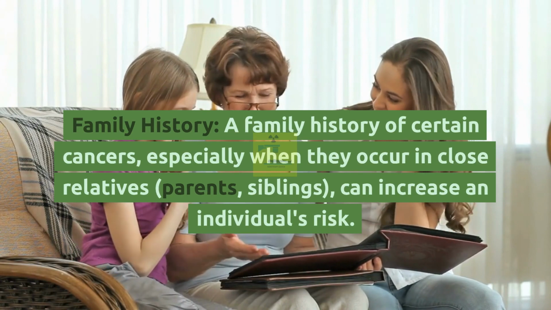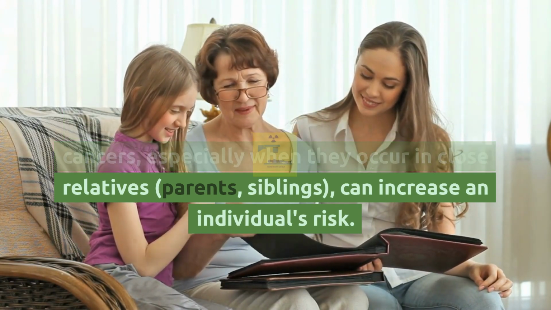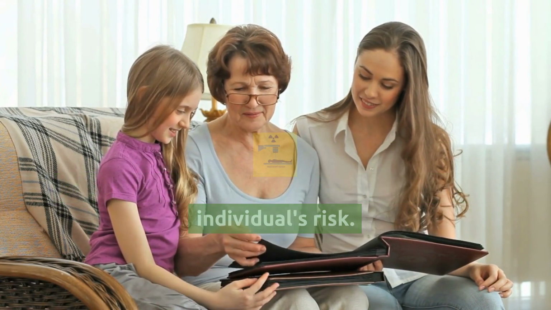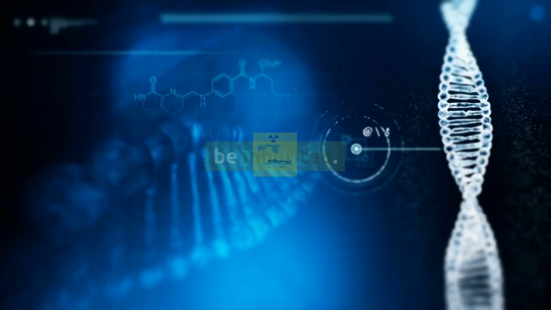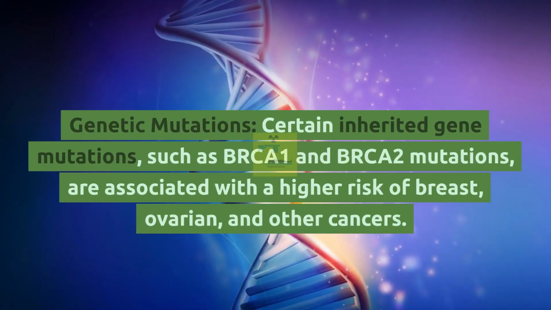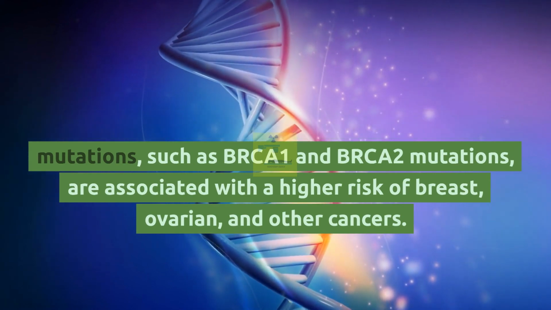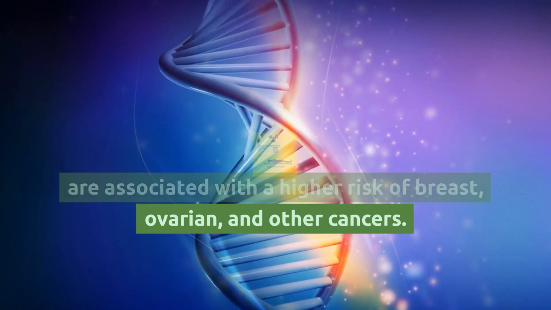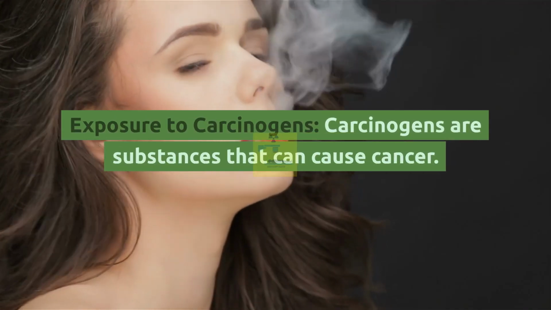Family history. A family history of certain cancers, especially when they occur in close relatives, parents, siblings, can increase an individual's risk. Some cancers have a genetic component that can be inherited. Genetic mutations. Certain inherited gene mutations, such as BRCA1 and BRCA2 mutations, are associated with a higher risk of breast, ovarian, and other cancers.